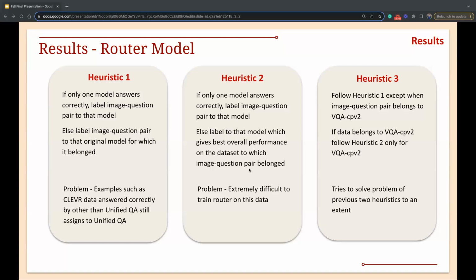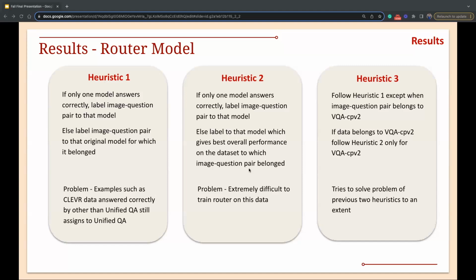The first heuristic we used was: if only one model predicts the image-question pair answer correctly, just assign that label to that image-question pair. Otherwise, label the image-question pair to the original model for which it was primarily trained.